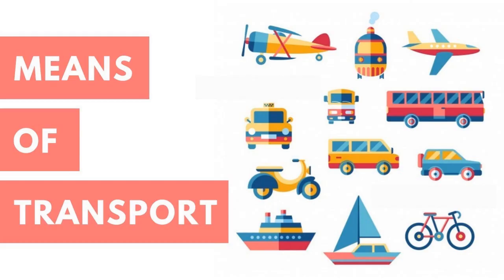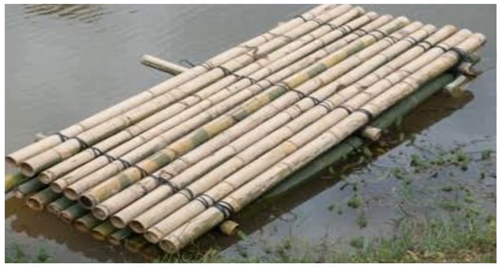Today, the topic that we are going to discuss here is means of transport. We go from one place to another to meet our relatives, friends, and for doing our work. Early humans used to walk on foot only. Later on, they used animals to carry them and their goods. The floating logs of wood helped early men to develop boats.